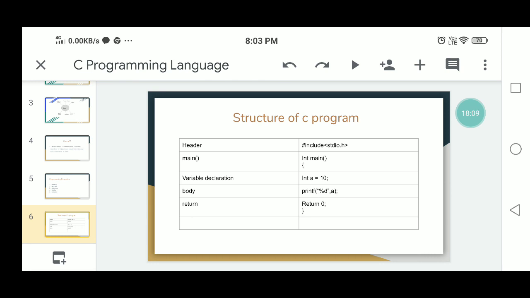A header file is a collection of built-in functions, which means they can be used directly in your program. Header files contain definitions of functions, which can be incorporated in a C program using preprocessor directives. So a header file is #include stdio.h. You compulsorily have to write this at the top of the C program.